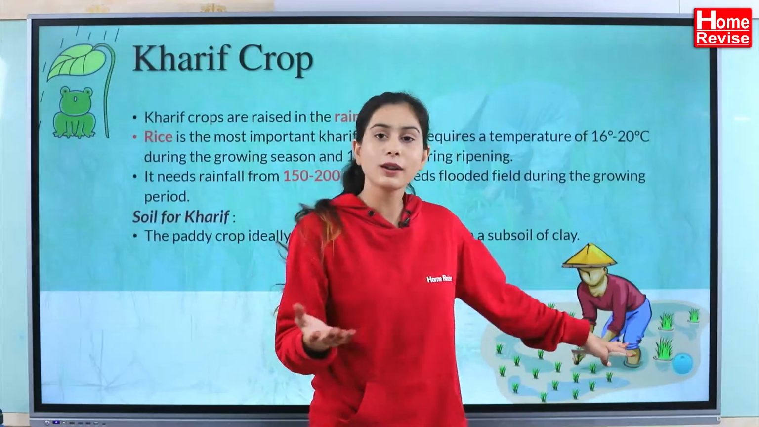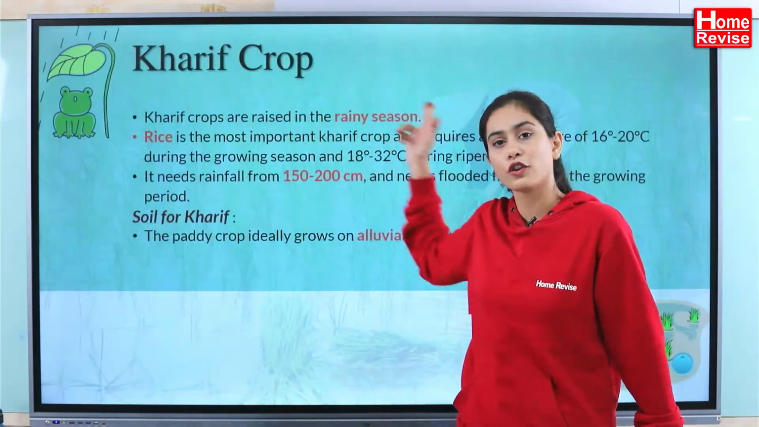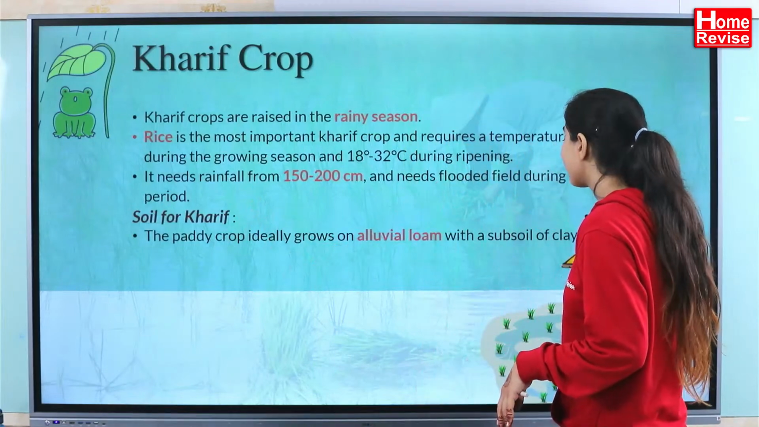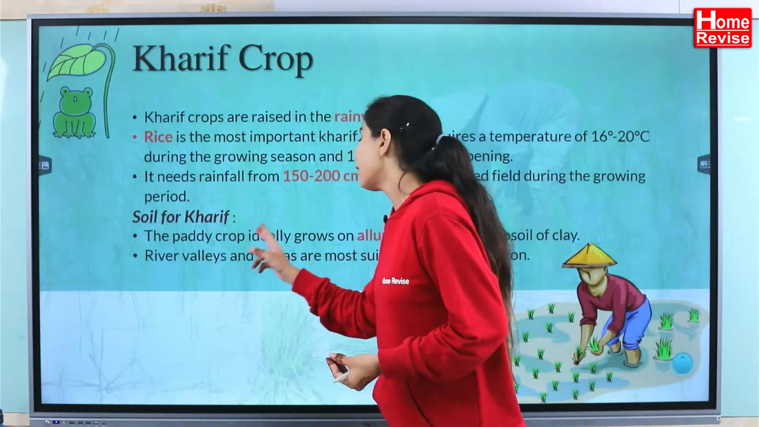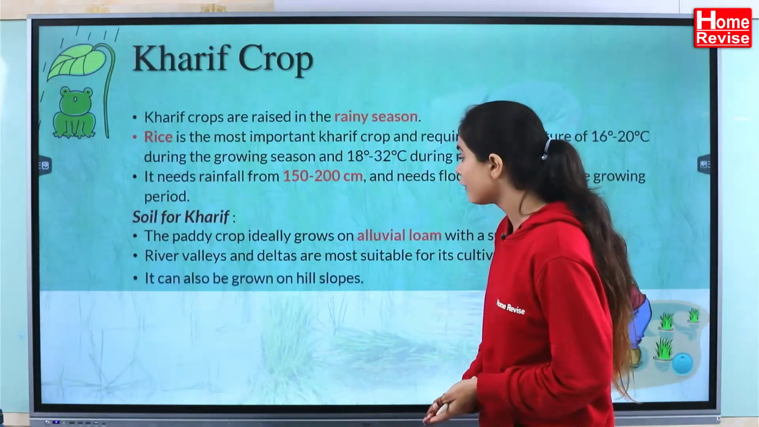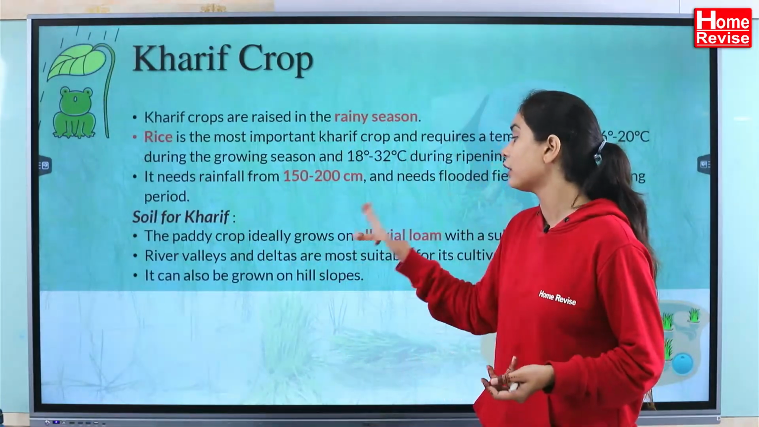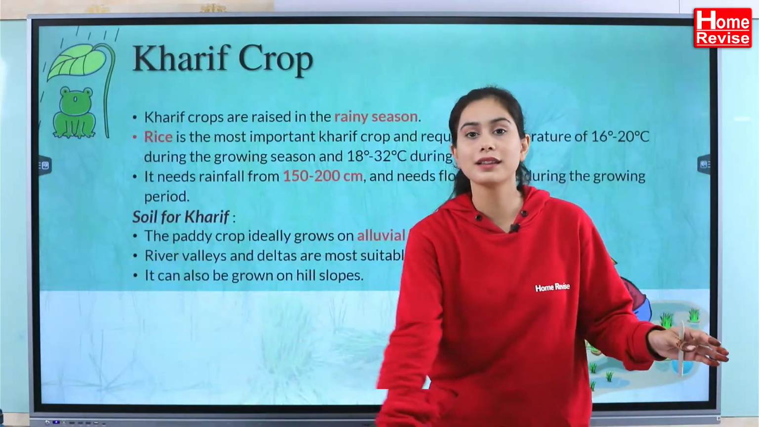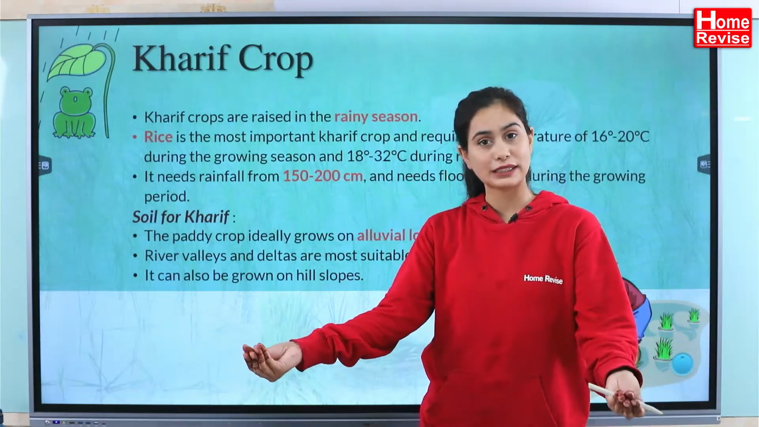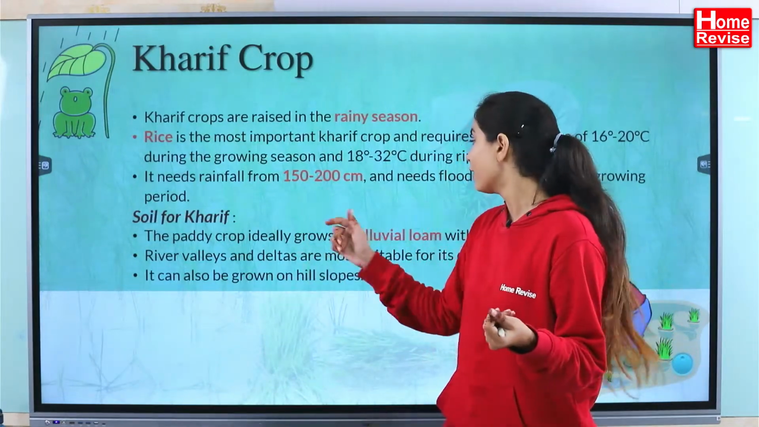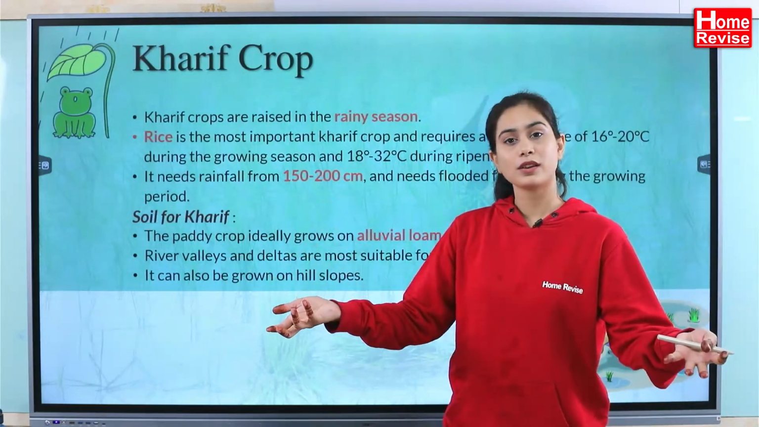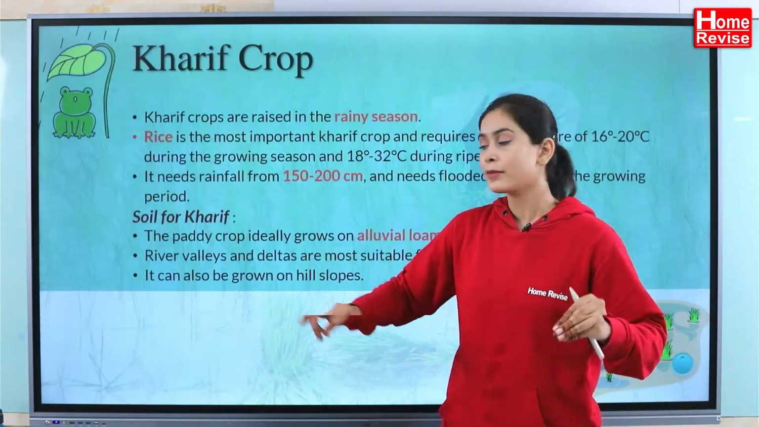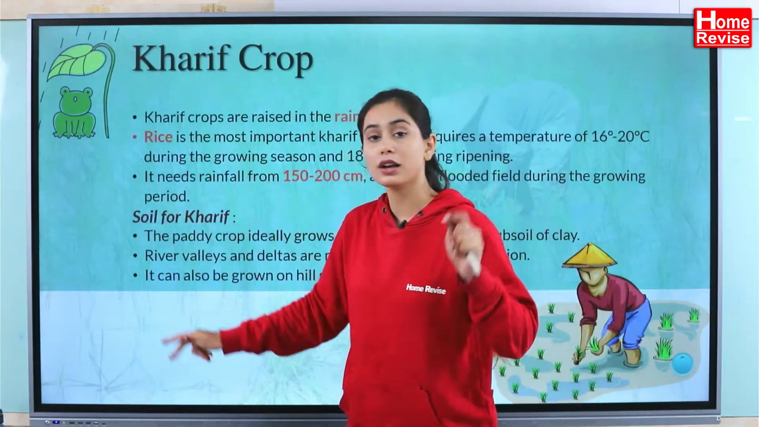So that is why it is suitable for your Kharif crop, because your Kharif crop needs a lot of water. The paddy fields grow on alluvial soil with a subsoil of clay. River valleys and deltas are the most suitable for the cultivation, and it can also be grown on hill slopes. Why river valleys? Because the river is there, so the soil will be very fertile. The same with the deltas, which contain very fertile soil, and that is why they are very suitable for Kharif crops.